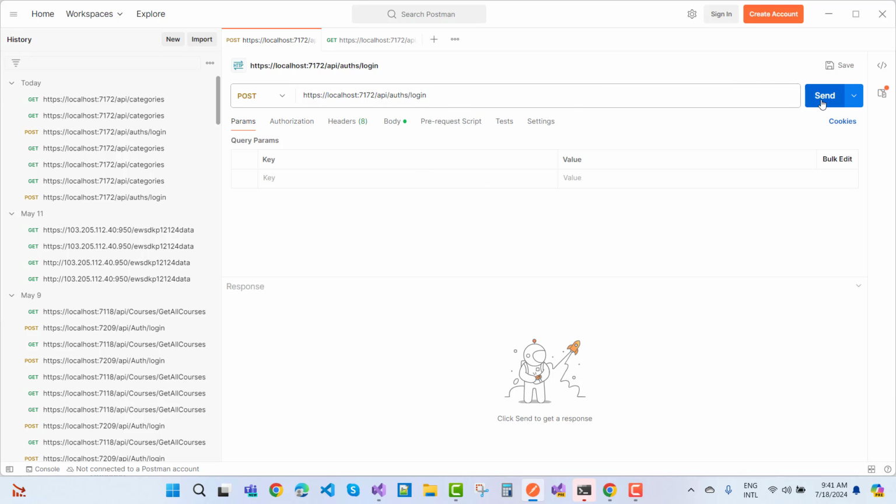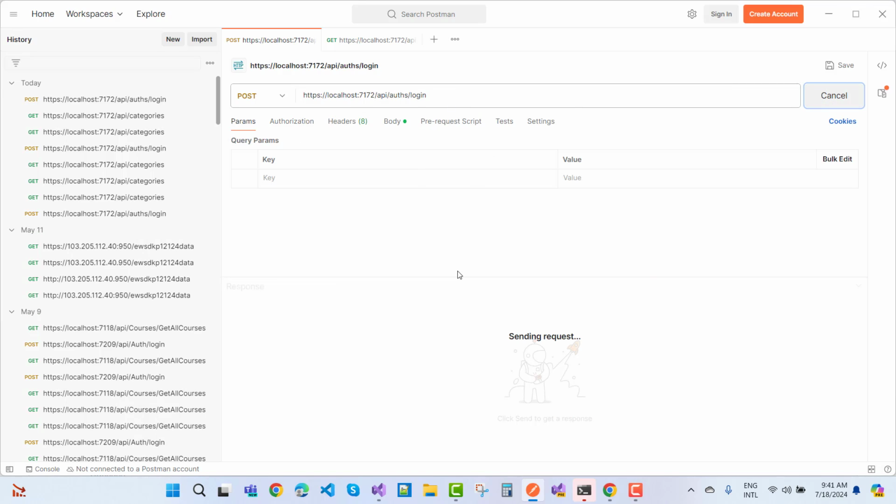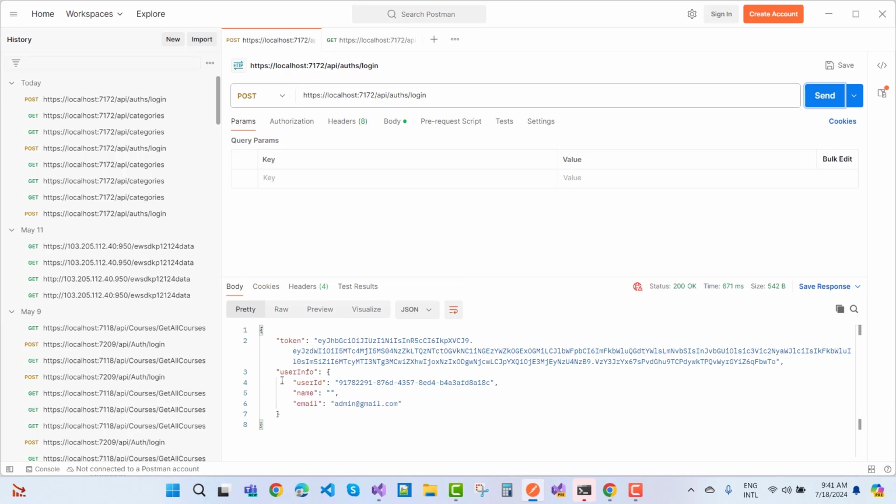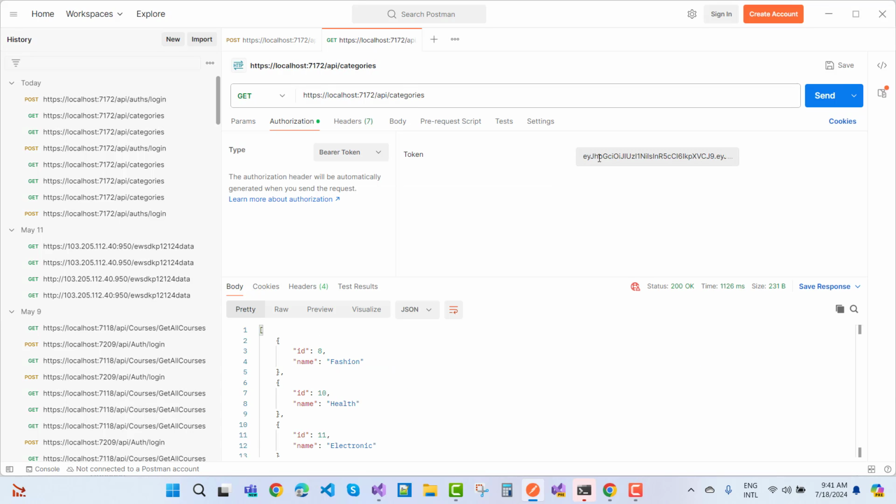So during the login process, you get a token message here, the token and user info like that. So just copy this token and paste it here in the bearer token, and pass it here, and after that you send the request to the API and get the result.